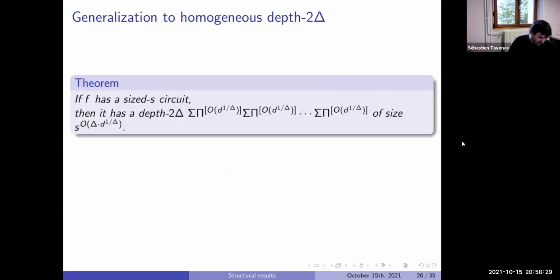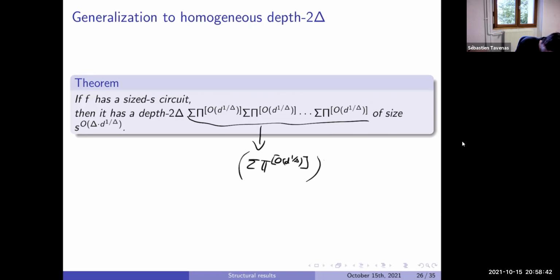Okay, and then we can write it like that, but I think it's not really readable. Can put it like that. So we have a sum of products, d times, and each product is roughly of size d to the 1/3. And then you have to copy each time. In general, we think with delta constant, but we don't want delta constant. Yeah, you have to plug on the side. This is the Greek delta here. Okay.